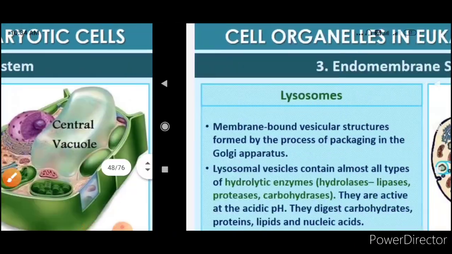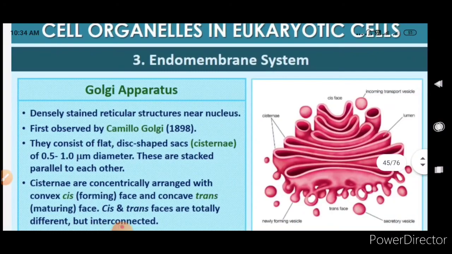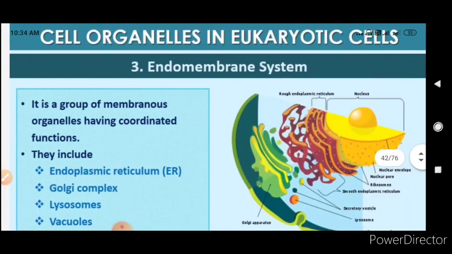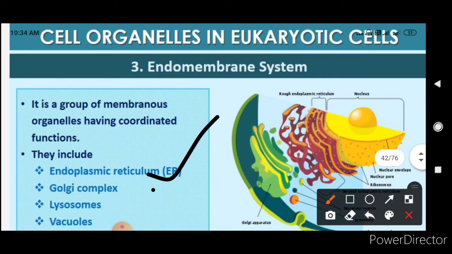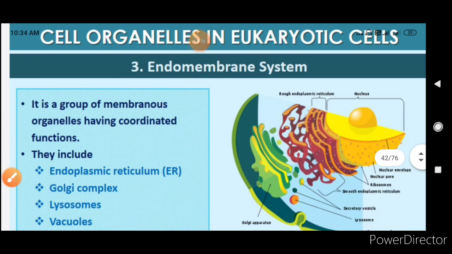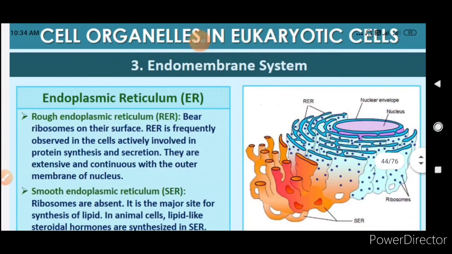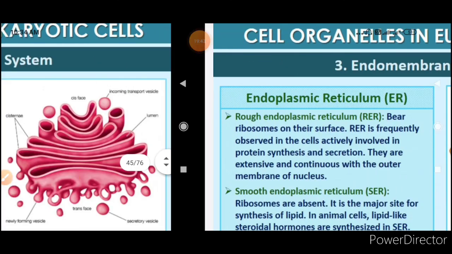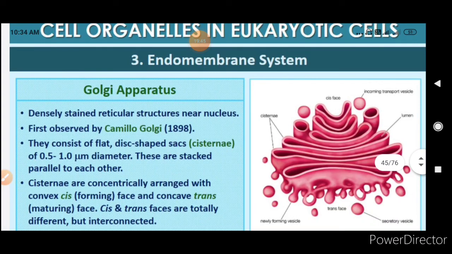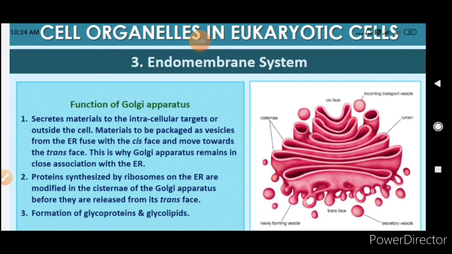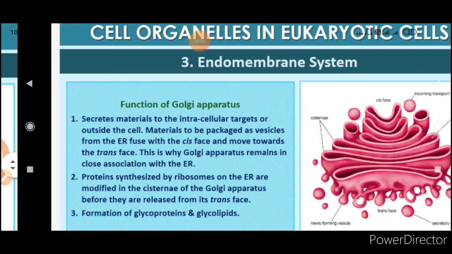Okay, so we studied endoplasmic reticulum, Golgi complex, lysosome and vacuole. First we saw endoplasmic reticulum, two types, rough and smooth. The rough is for protein and smooth is for lipid. Then we saw Golgi apparatus. From cis phase the protein will enter and it will be modified into glycolipids, glycoproteins, and then it will be transported in the form of vesicles to the targets.